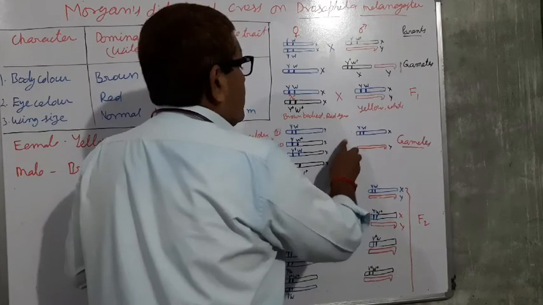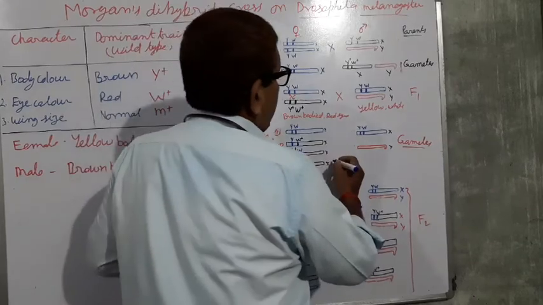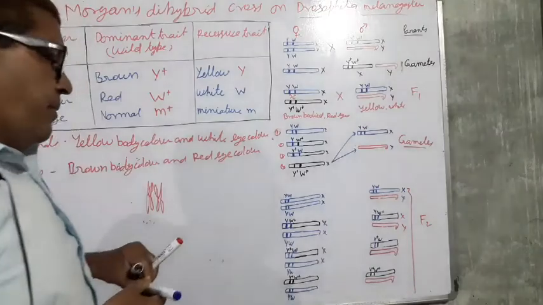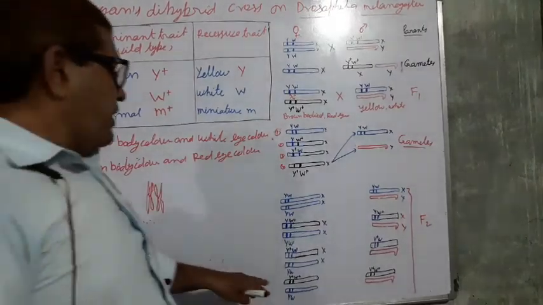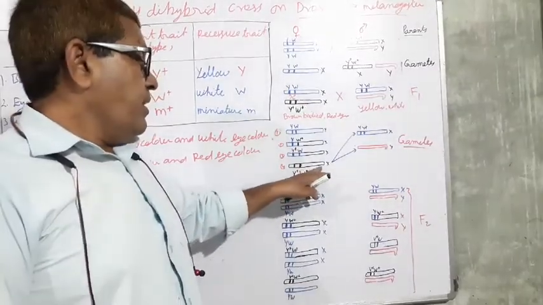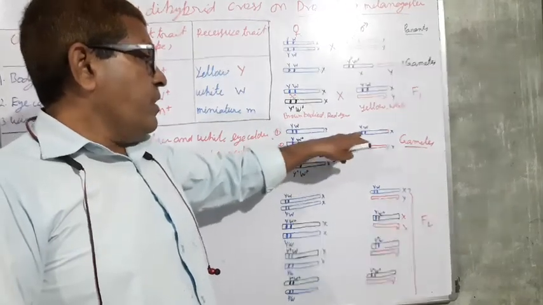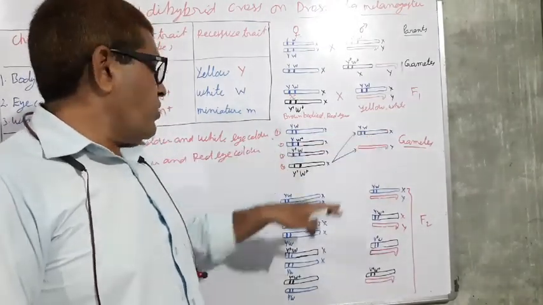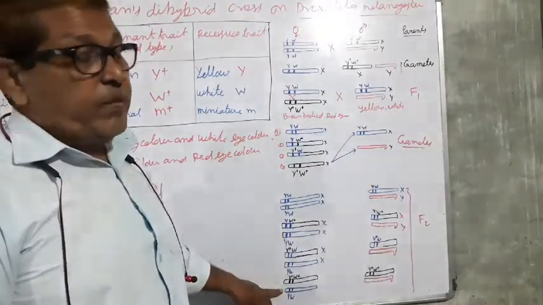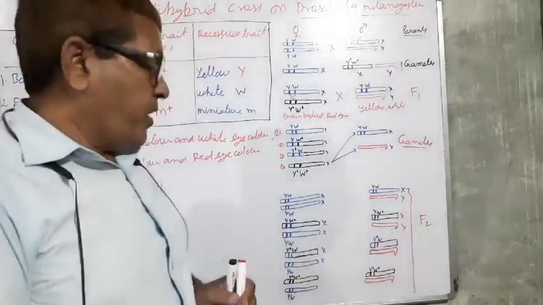And in the next possibility, this fourth gamete may fuse either by this gamete or by this gamete. Then what possibilities are there? When the female gamete having the X chromosome fuses with the male gamete having the X chromosome, such possibilities may be there. And if it fuses with the Y chromosome, such possibilities may be there.